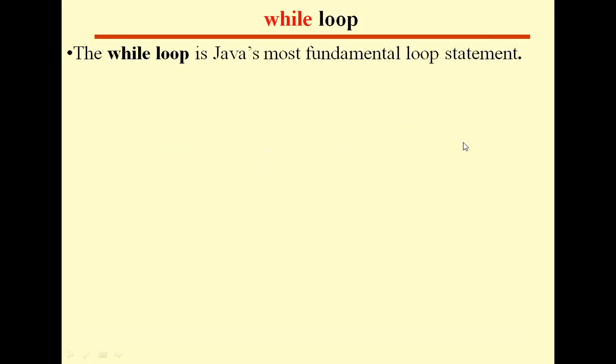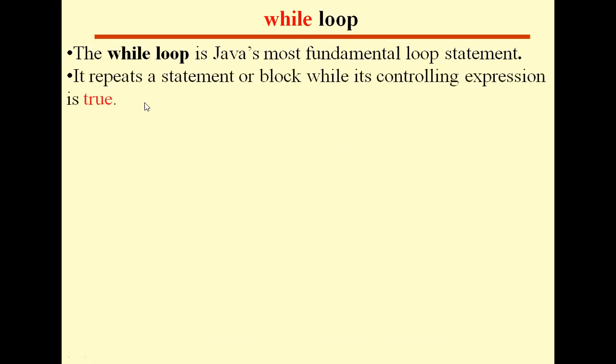The first kind of loop we'll discuss in today's lecture is the while loop. The while loop is Java's most fundamental loop. The basic loop is this while loop. It repeats a statement or block of statements while its controlling expression is true. There will be a controlling expression that decides whether to repeat the loop or not. If that expression is true, it repeatedly executes a single statement or a block of statements.